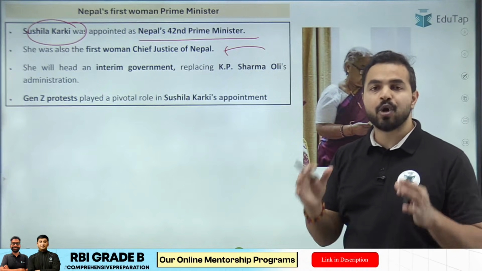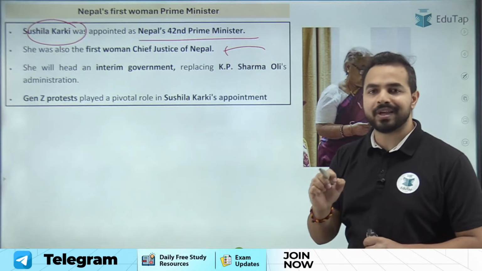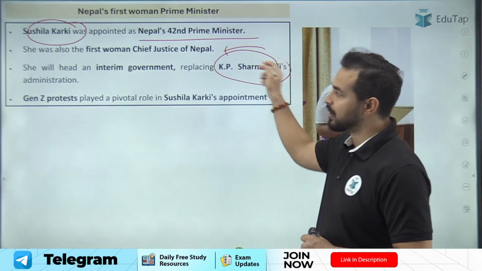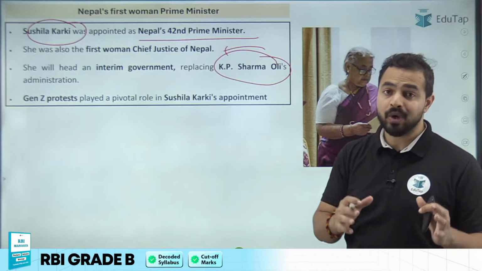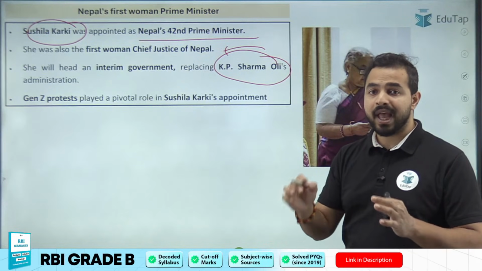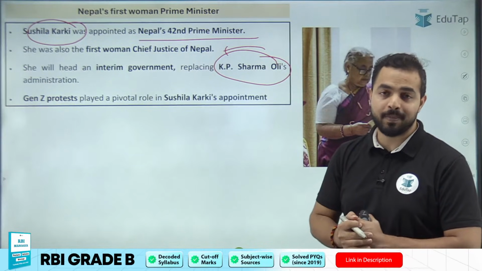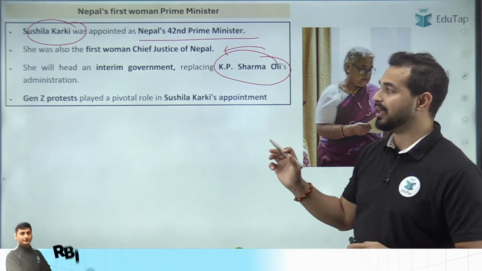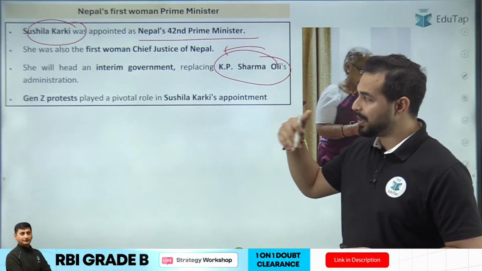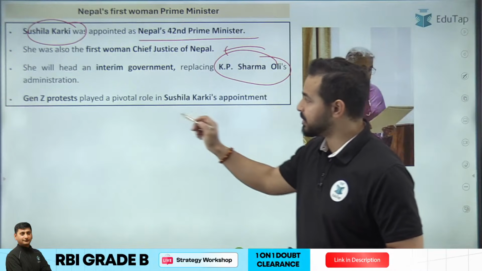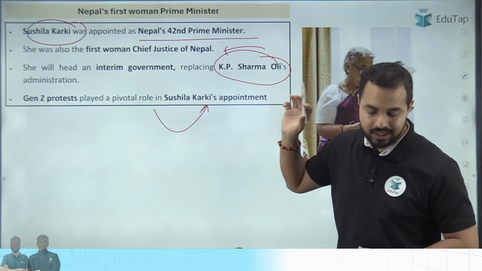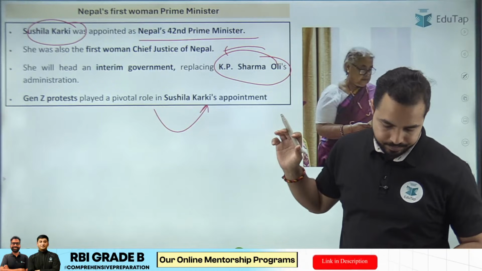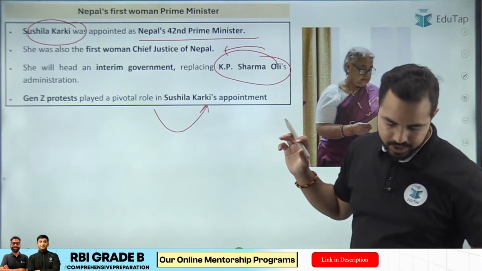She will head this interim government and will replace KP Sharma Oli. So KP Sharma Oli was earlier serving as the Prime Minister of Nepal, and now she will be replacing him as the 42nd Prime Minister of Nepal. The name is Sushila Karki. Gen Zs are basically protesting and because of that this recent appointment has happened in Nepal. Okay, I hope this is clear.